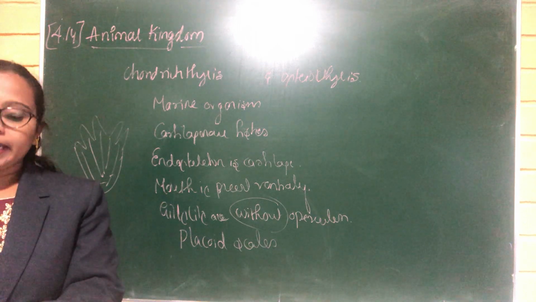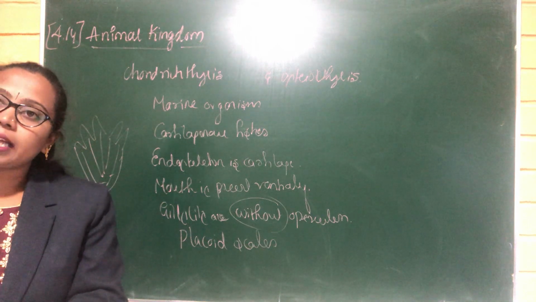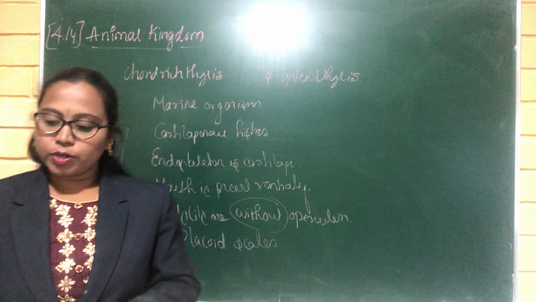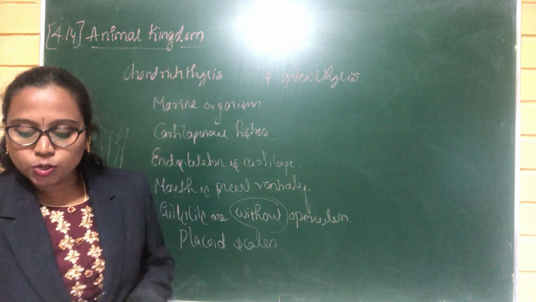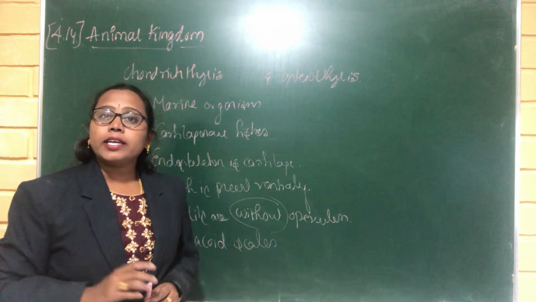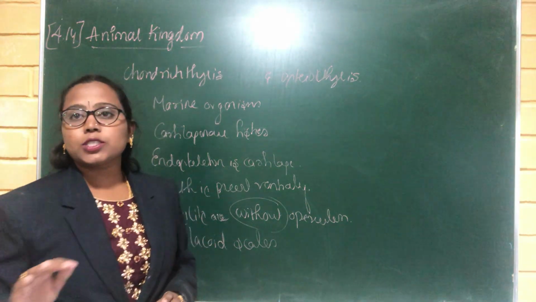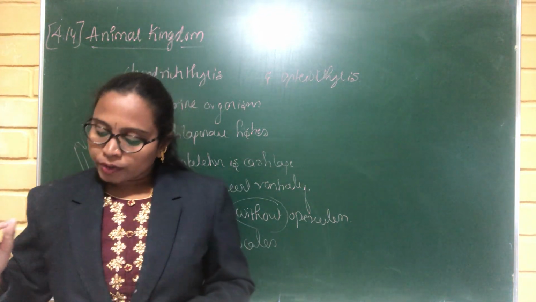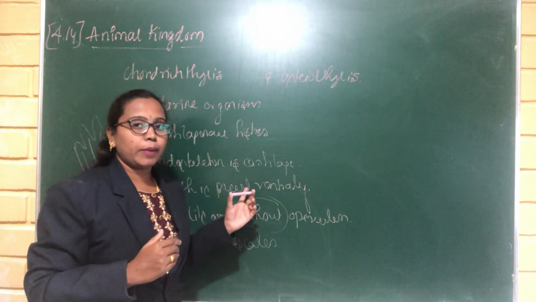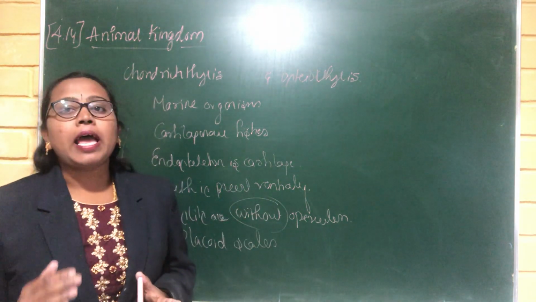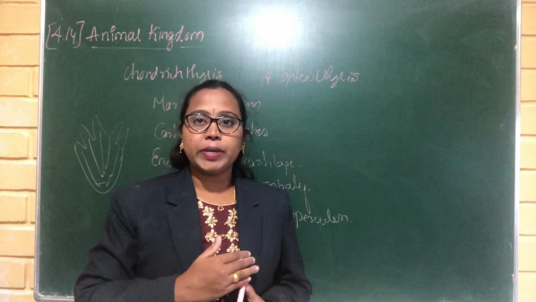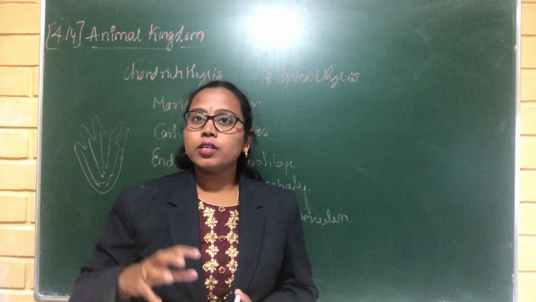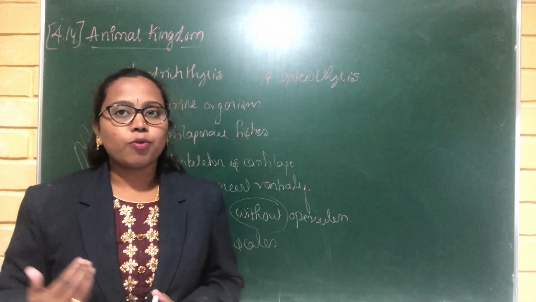Hence, the animals are predaceous in nature. There is no operculum, and in this type of Chondrichthyes there is no air bladder. The air bladder helps in the floating process. Since the air bladder is completely absent, these fishes cannot float inside the water, so they have to swim constantly.